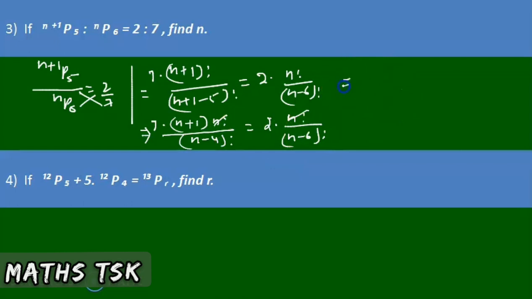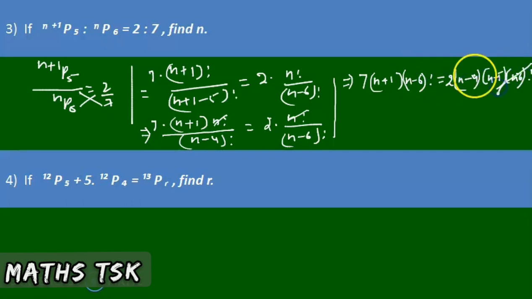So I can write here (n+1) into (n-6)! is equal to 2 into (n-4)! can be written as (n-4) into (n-5) into (n-6)!. (n-6)! gets cancelled. So we remain with 7n plus 7 is equal to 2 into n square minus 9n plus 20.